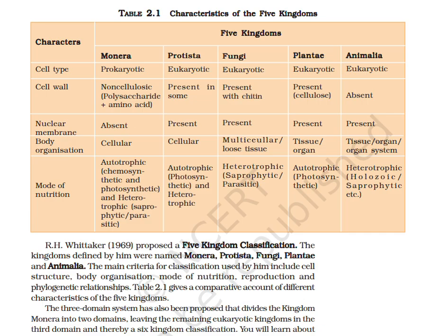Kingdom Animalia. The cell type is eukaryotic. The cell wall is absent. The nuclear membrane is present and the body organization is tissue, organ or organ system level. The mode of nutrition is heterotrophic: holozoic, saprophytic, etc.